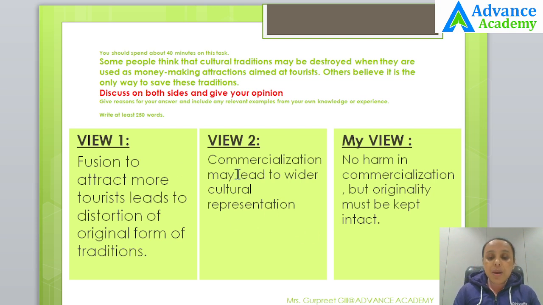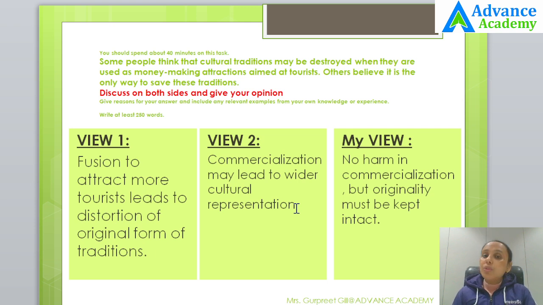But for the second paragraph, other people, what do they say? They say that it is the only way to save these traditions. So, what could be their reason? They think that commercialization may lead to wider cultural representation. It means that if you commercialize these traditions, commercialize means involving money in it, then there would be more and more people who would want to become the organizers and representatives of such cultural events.